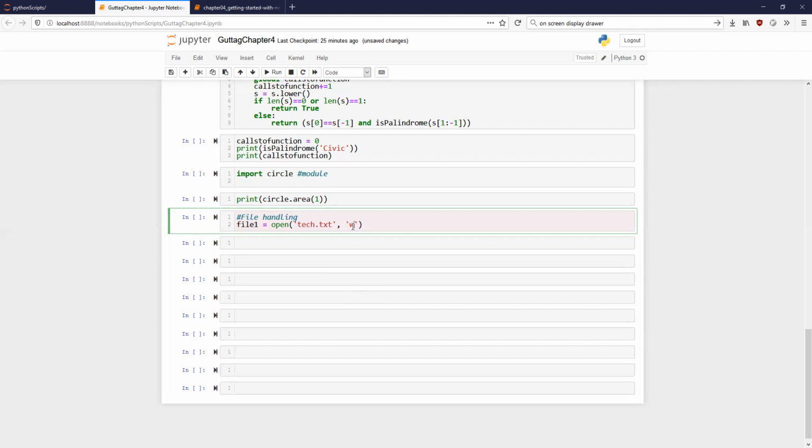This file is being opened for writing. And file1 in this case is the file handle. For the rest of the program, it is like a variable for the file. You can think of it this way.